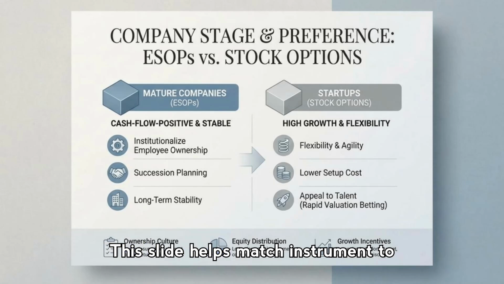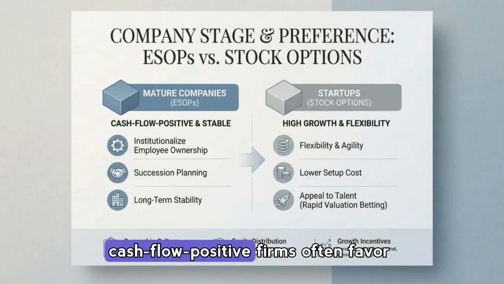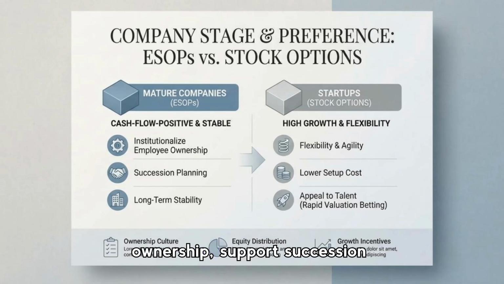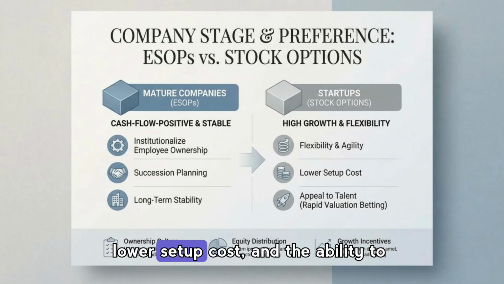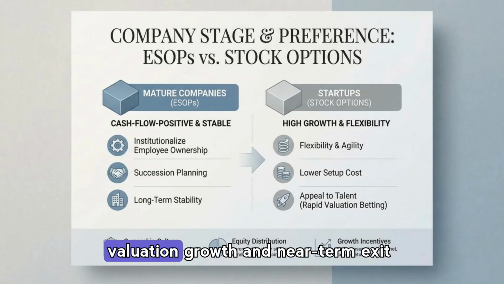This slide helps match instrument to company stage. Mature, cash-flow-positive firms often favor ESOPs to institutionalize employee ownership, support succession planning, and deliver long-term stability, while startups frequently choose stock options for flexibility, lower setup cost, and the ability to attract talent by betting on rapid valuation growth and near-term exit dynamics.